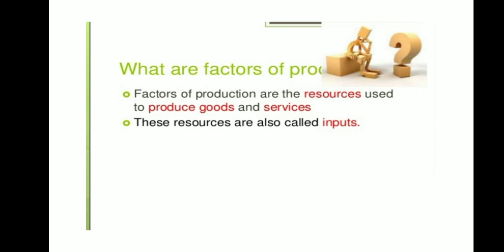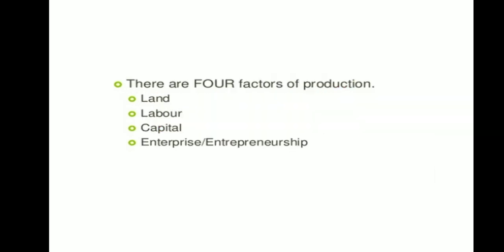What are the factors of production? Factors of production are the resources used to produce goods and services. They are the resources which are used as inputs when you transform your raw material into finished goods. There are majorly four factors of production. Number one is land. Land is a gift of nature and is not man-made. The total supply of land is fixed. The land is geographically immobile, and the remuneration of land as a factor of production is called rent.